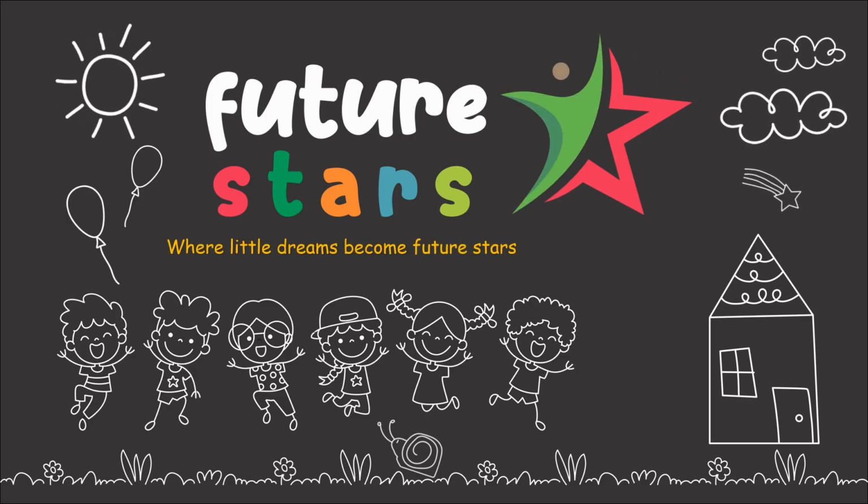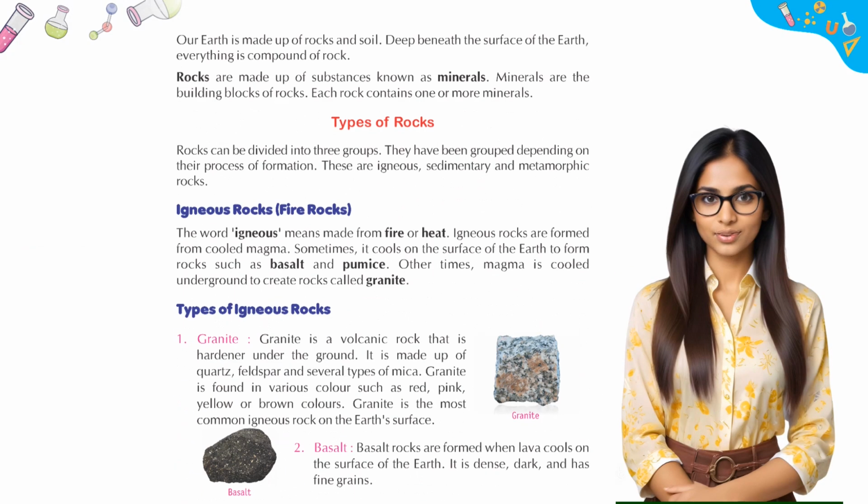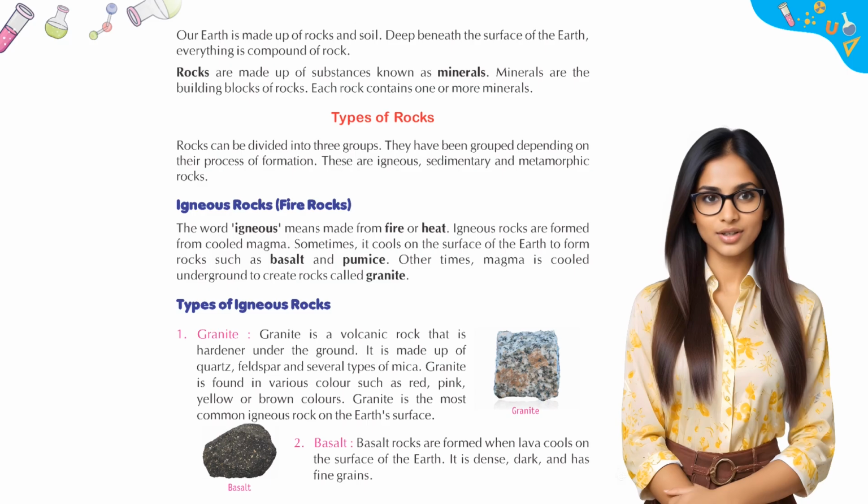Become future stars. Chapter 10. Rocks and Minerals. Our Earth is made up of rocks and soil. Deep beneath the surface of the Earth, everything is composed of rock. Rocks are made up of substances known as minerals. Minerals are the building blocks of rocks. Each rock contains one or more minerals.